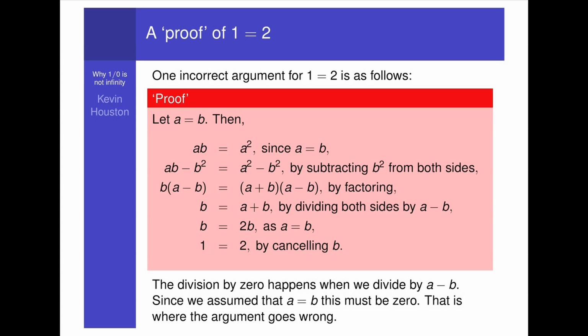The division by 0 happens when we divide by a minus b. Since we assume that a equals b, this must be 0. That is where the argument goes wrong.